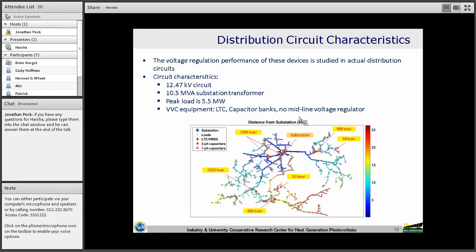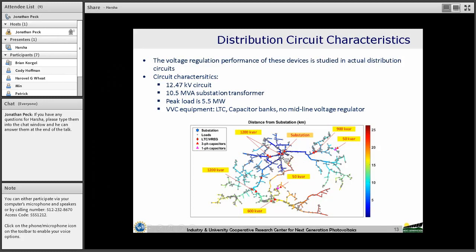This is the distribution circuit we have simulated with the advanced voltage control devices. This is an actual distribution circuit model, and this circuit is at 12.47 kV level. It has a substation transformer here. This is the substation.